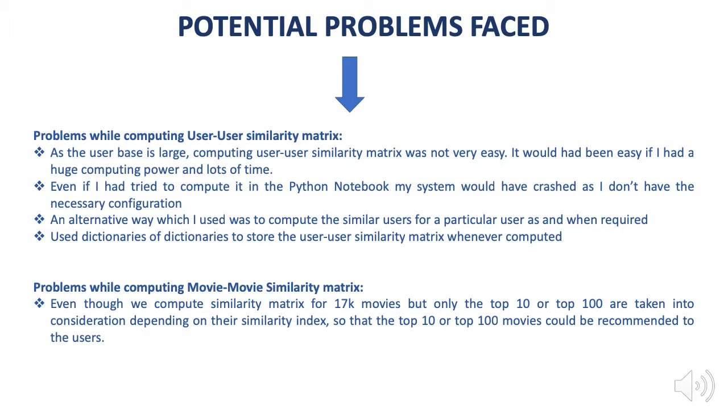The same goes with the movie similarity matrix. I had around 17k movies in the platform, so only the top 10 or top 100 are taken into consideration while recommending such movies to a particular user. So these are the problems which I faced while I was solving this problem.